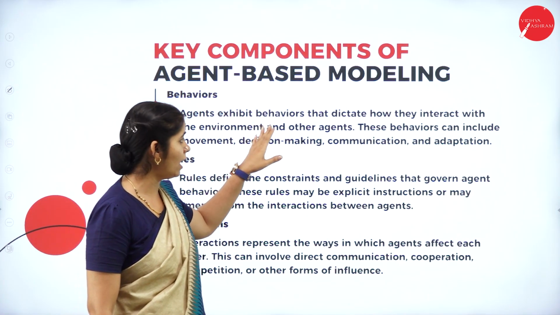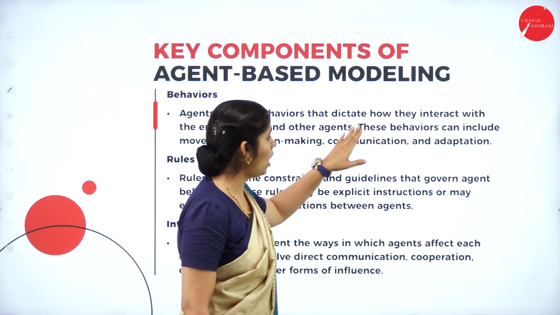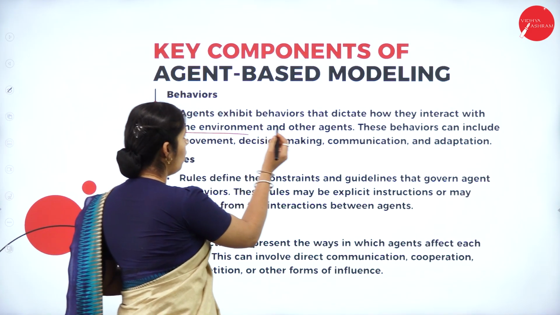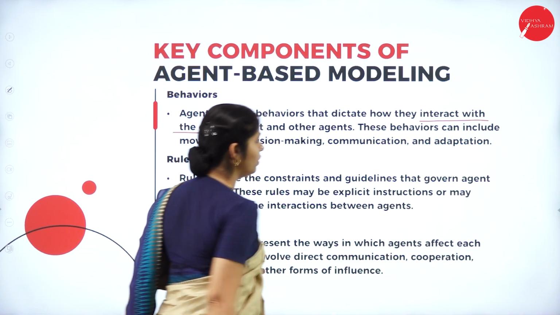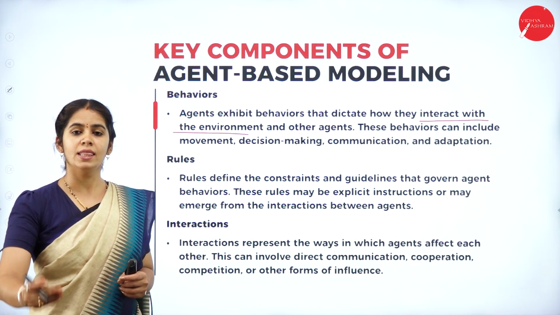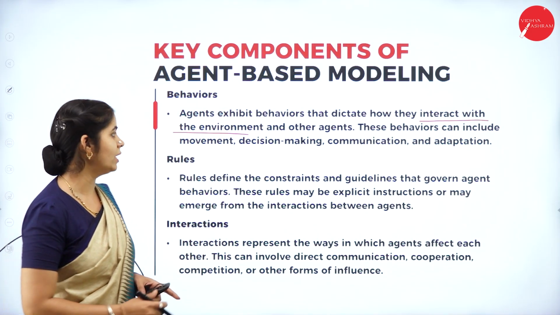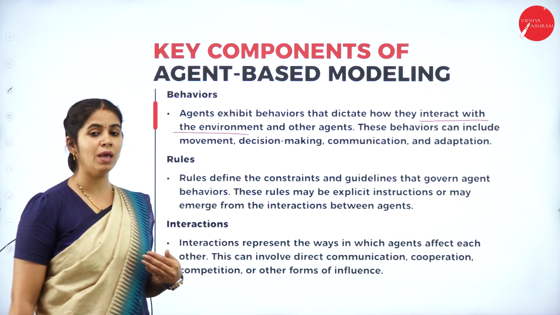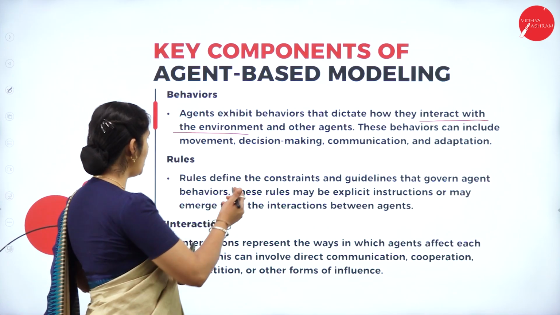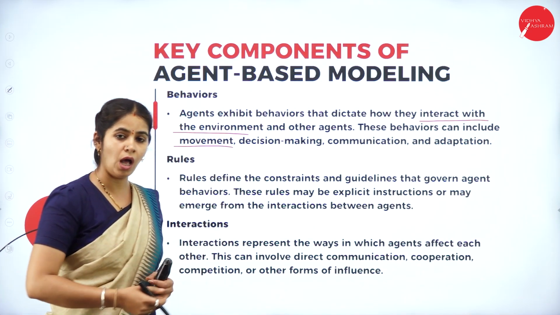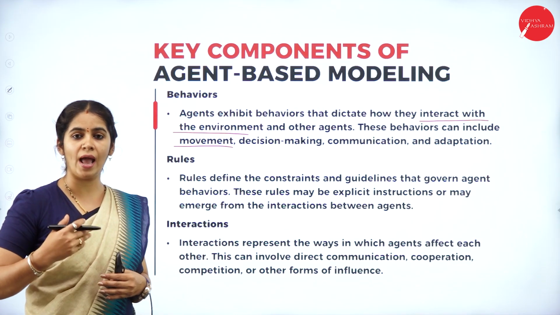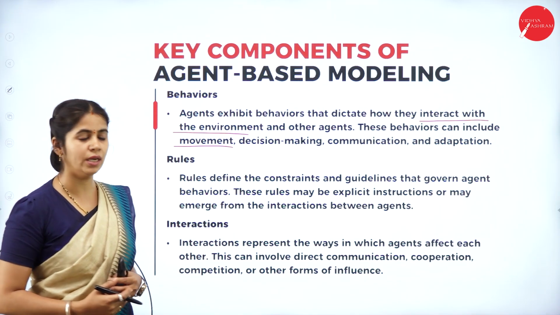The agent exhibits a behavior that dictates how it interacts with the environment. What exactly does behavior give? Behavior gives the interaction with the environment or other agents. So what may the behaviors be? Behaviors may be movement, how we are moving in that particular environment and how we are connected with the other agents.